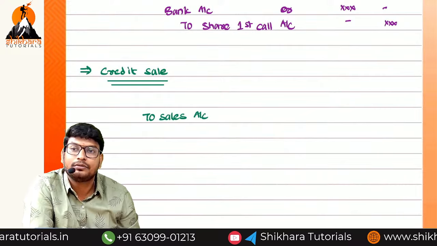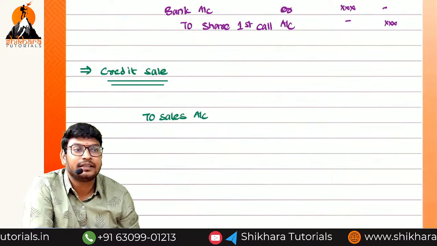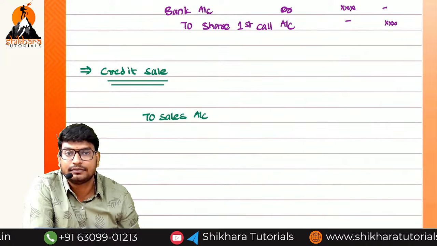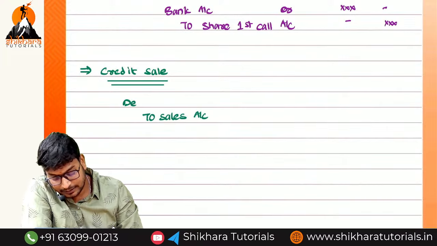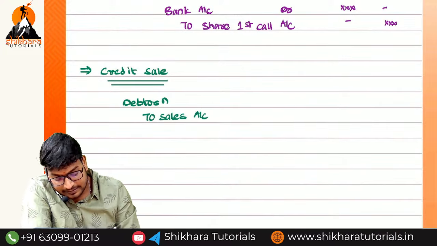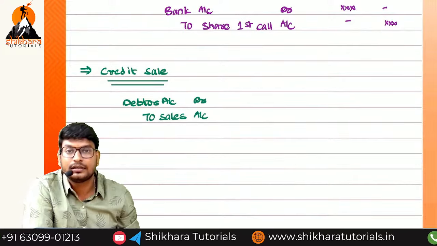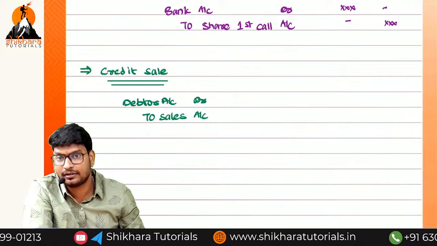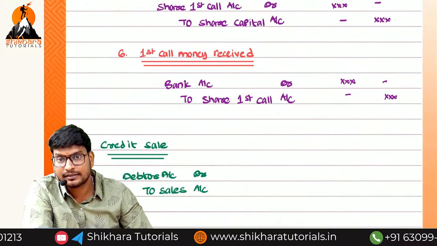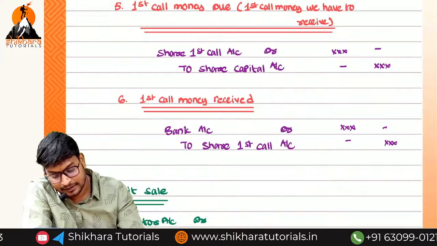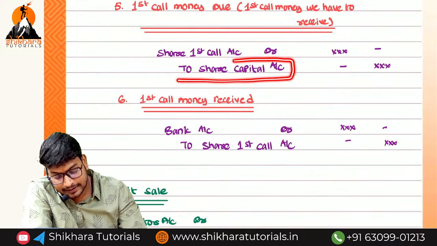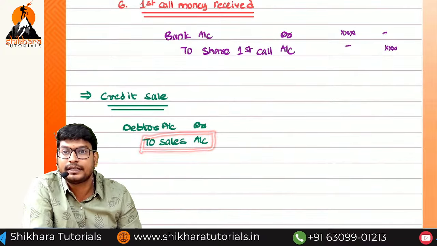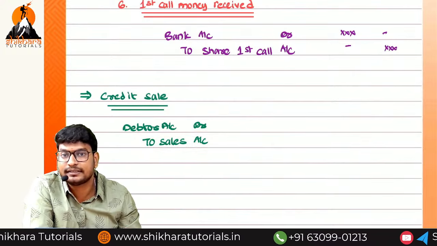And we are selling the goods, which means something is received by that particular person. So that person is receiver or giver? Receiver. So what is that person called? Debtor. If that person is Mr. X, we can write Mr. X account debited to sales account. The same logic applies here also. Here we have to receive capital, the sale amount. We have credited the share capital.